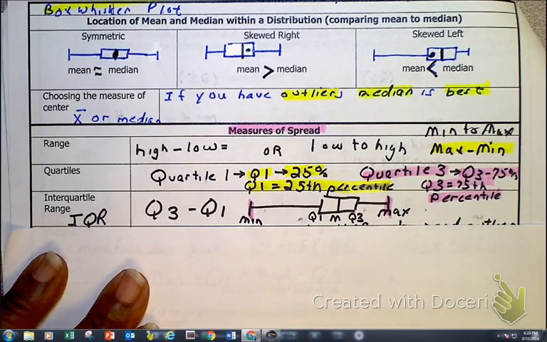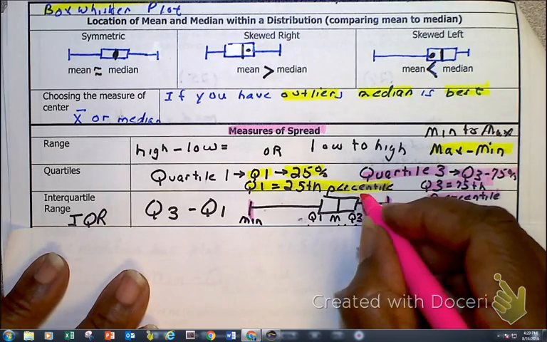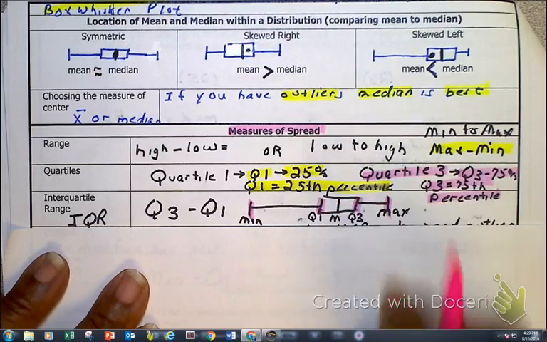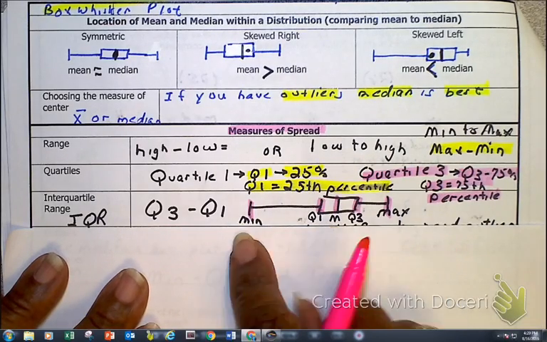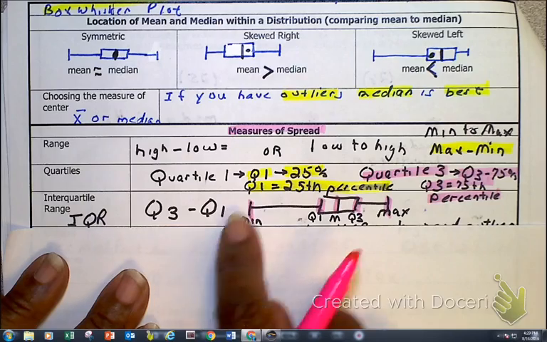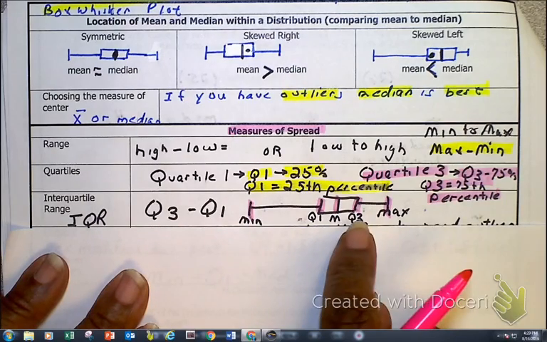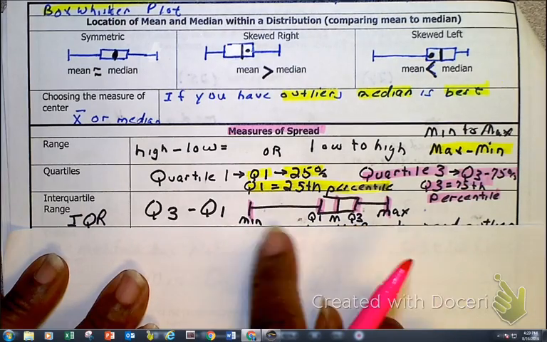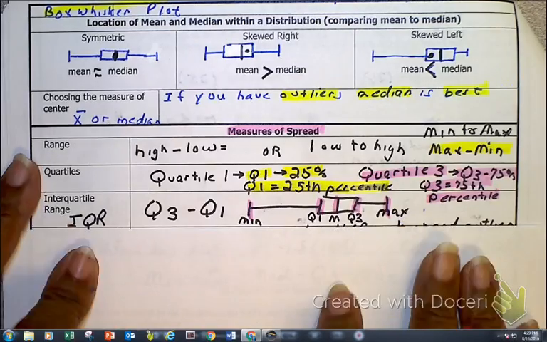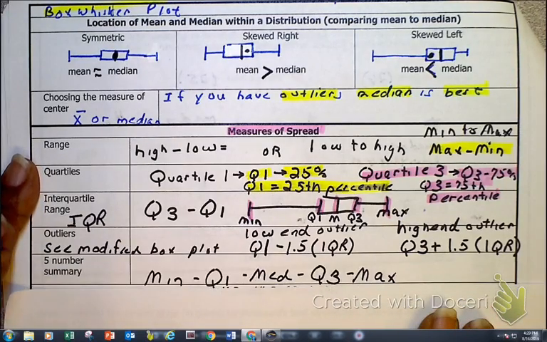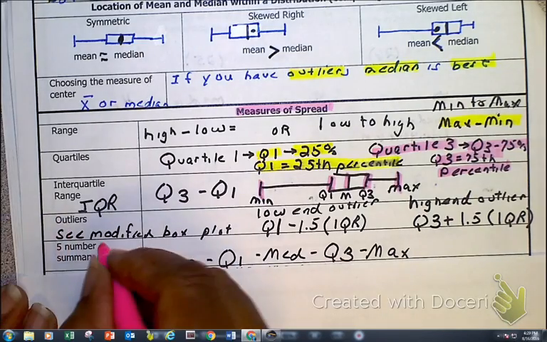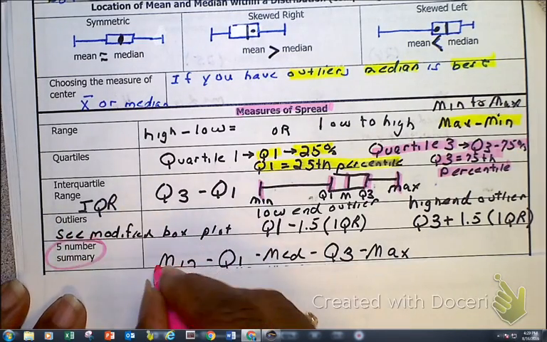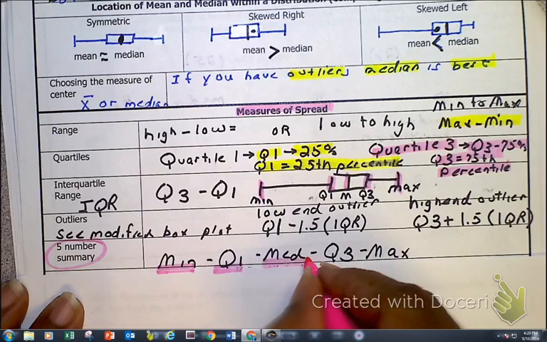Yes, you might have heard of it as Q2, but nobody in statistics refers to it as that. We want to know our median. So these values are what give you your quartile 1, median, quartile 3, your minimum and your maximum. And I want to jump down to this problem right here. What I've just given you is the 5-number summary.